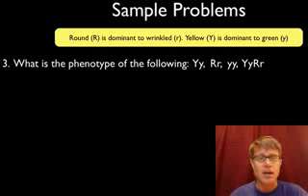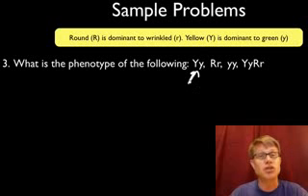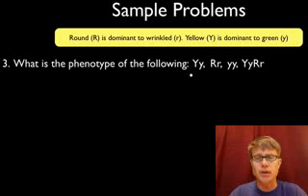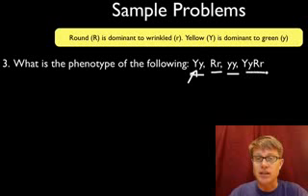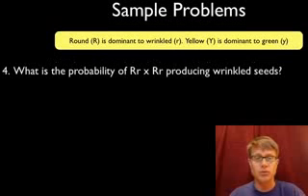Let's look at number 3. What's the phenotype of the following? Well, this right here is going to be the genotype. In other words, big Y, little y is going to be the genes that you have. What's going to be the phenotype? Well, that's physically what you look like. And so for the first one, even though its genotype is big Y, little y, or it's heterozygous for that, its phenotype would be yellow. So this is going to be yellow. This one's going to be round. This one's going to be green. And this one here is going to be yellow round. Phenotype is physically what you look like.